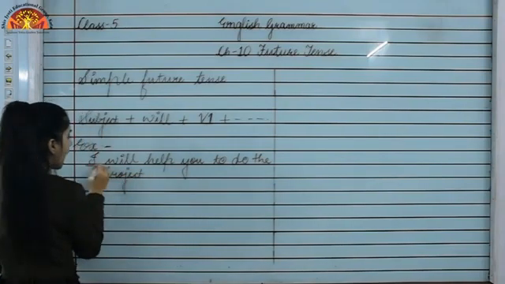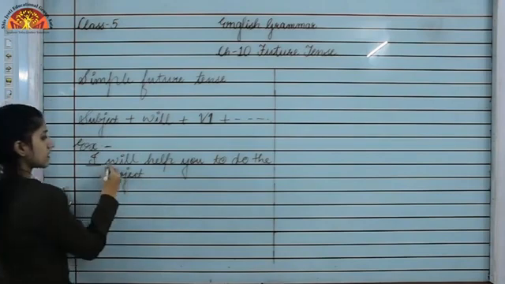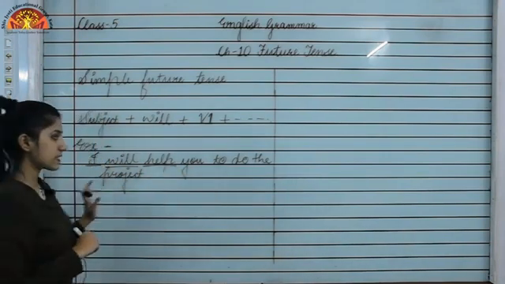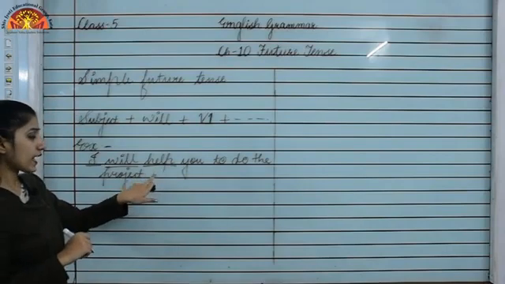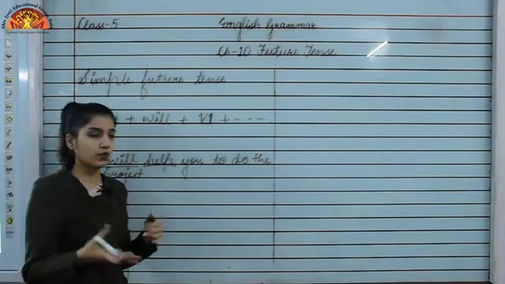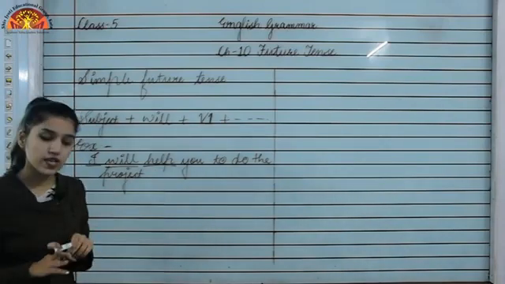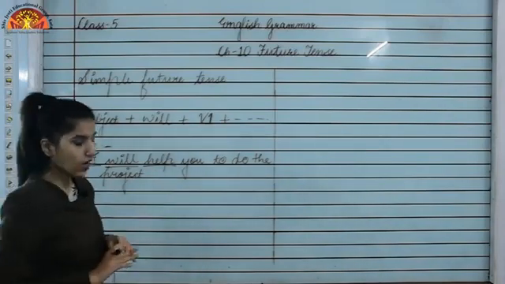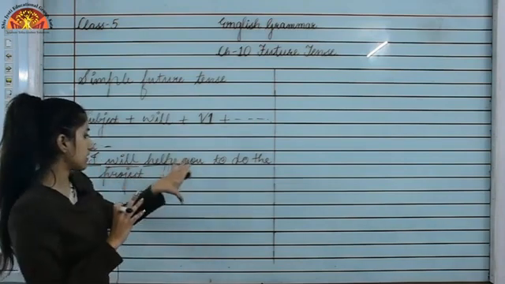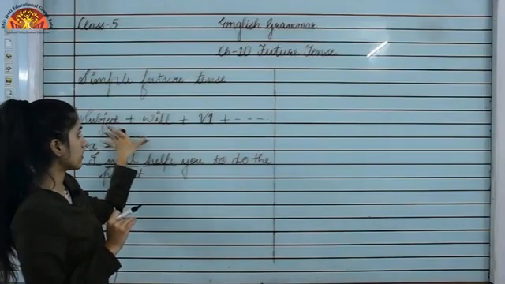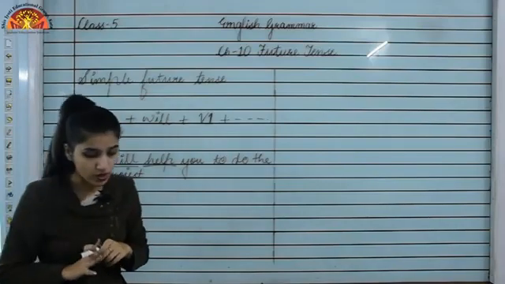Here you can see I is the subject, okay, then it is followed by will, and after will there is the first form of the verb, that is help, or I can say this is the base form of the verb also, okay. And it is followed by the rest of the sentence, okay. So now remember this example, okay, this structure to learn this tense, that is simple future tense.